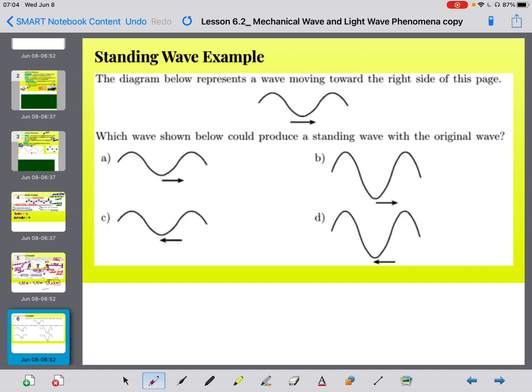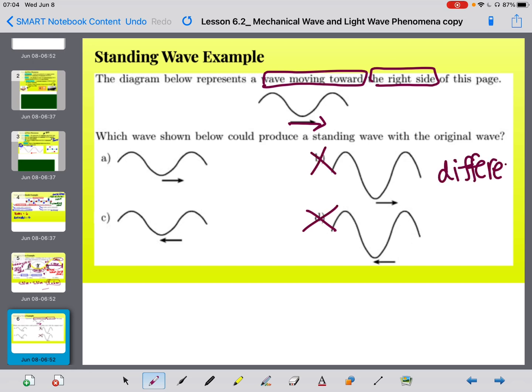So another standing wave example: the diagram below represents a wave moving toward the right side of the page. Okay, so it's going to the right. And then, what is a standing wave? Well, we first learned a standing wave is when you have two waves moving with the same frequency and the same amplitude. So right away we can say, because these have different amplitudes, these are not going to work. Okay, so same frequency, same amplitudes.